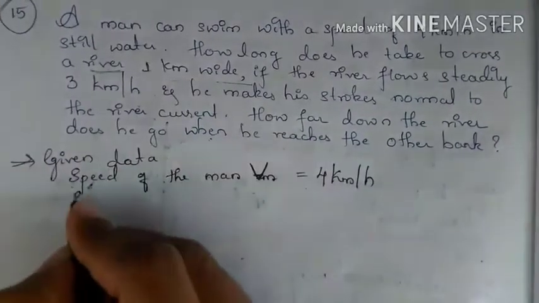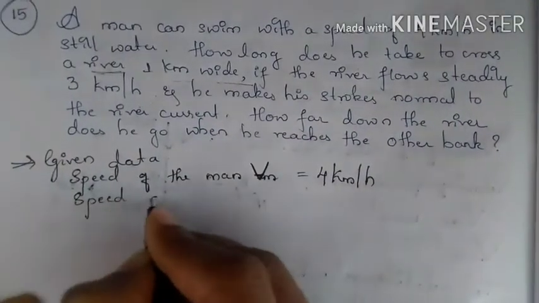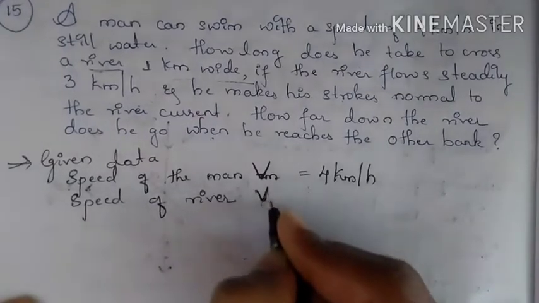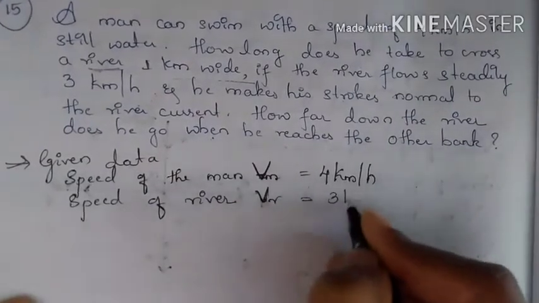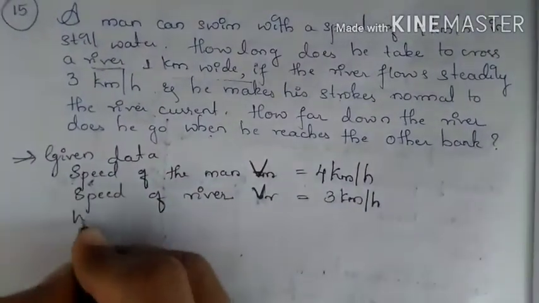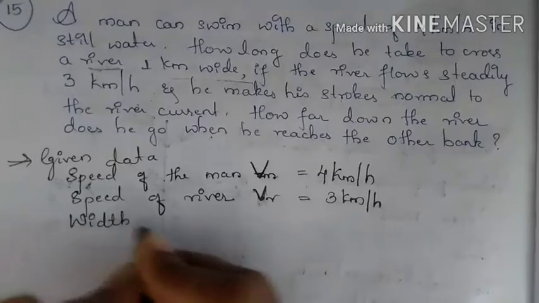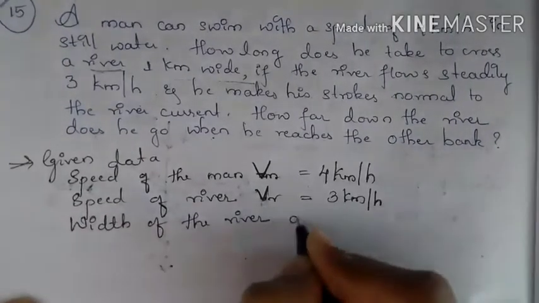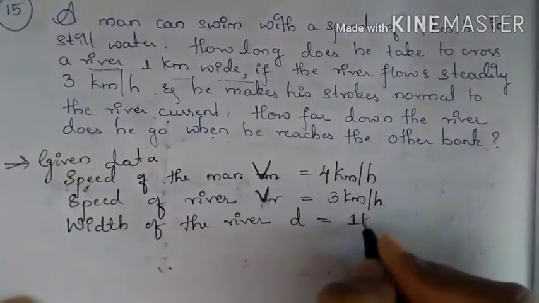We have the speed of the river, which is Vr, equal to 3 km per hour. Now the width of the river is D, so D is equal to 1 kilometer.